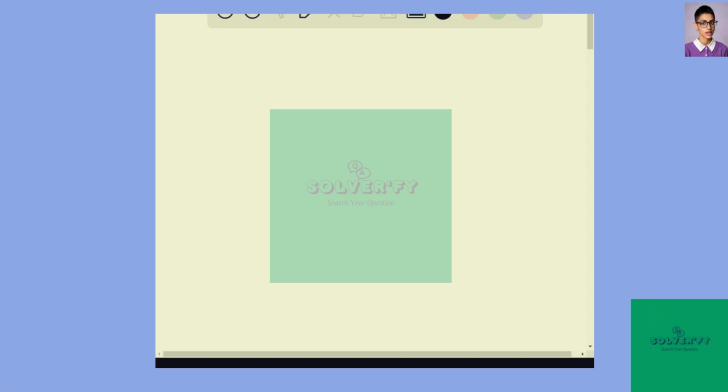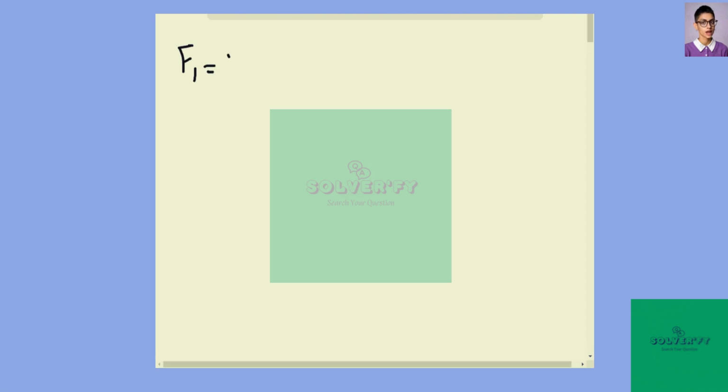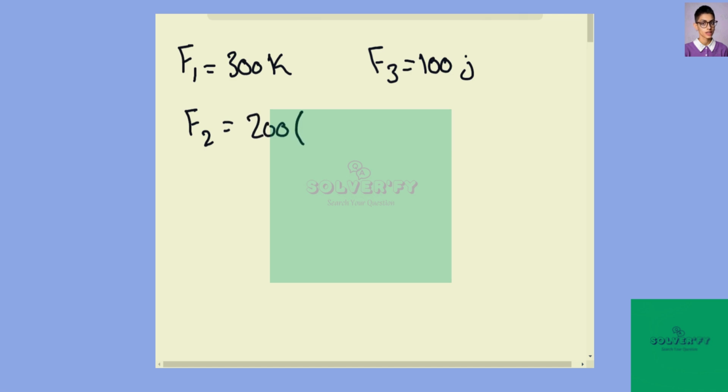In this question we have F1 equal 300k and F3 equal 100j. So F2 should be equal to 100 multiply cosine 45 i minus sine 45 k.